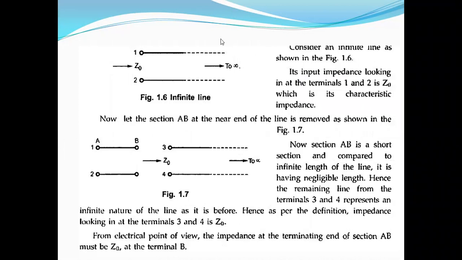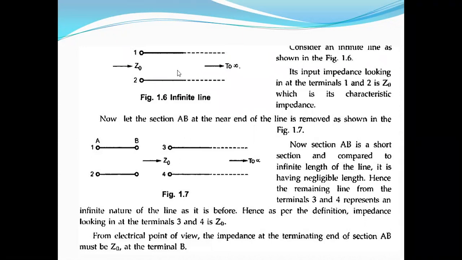Now you see, this is the infinite line. The length of the line is infinite. Now, from this infinite line, we are separating some part. So here, this AB is now a short line. The remaining line is entirely an infinite line. So out of the infinite line, we are cutting some length of the line, that is a short line, from A to B. The length of the short line is AB. The remaining length is the infinite line, towards infinity, and whatever impedance is offered by this infinite line is the Z naught characteristic impedance.